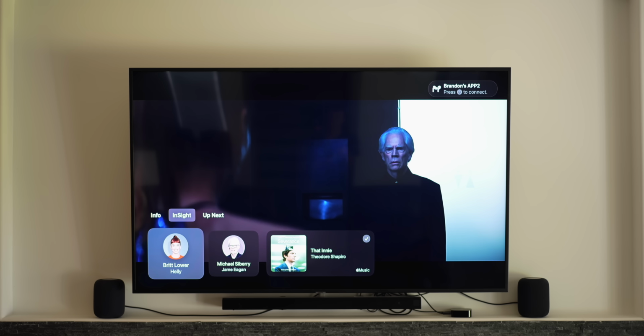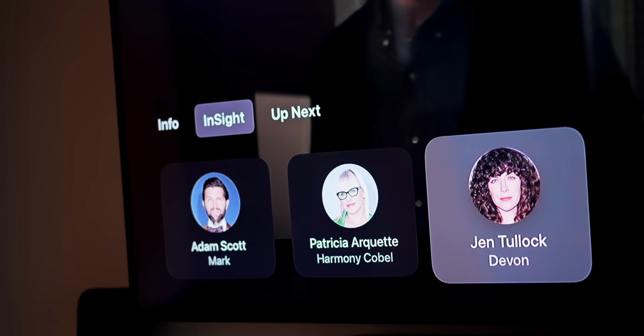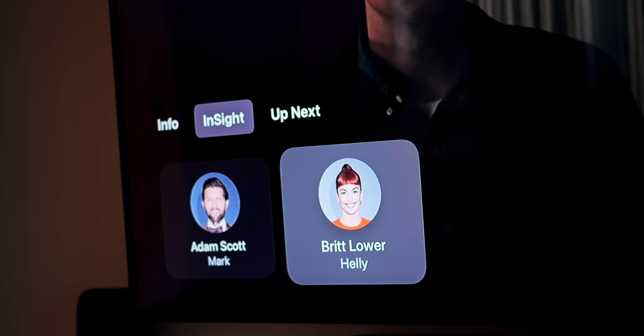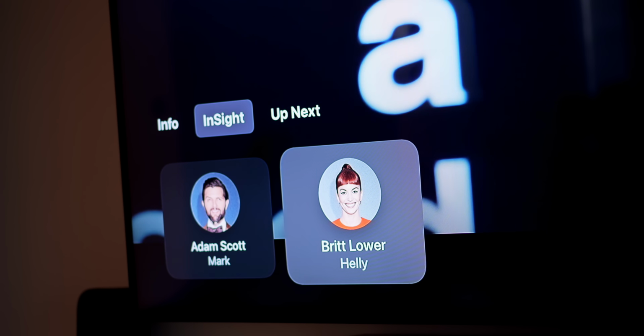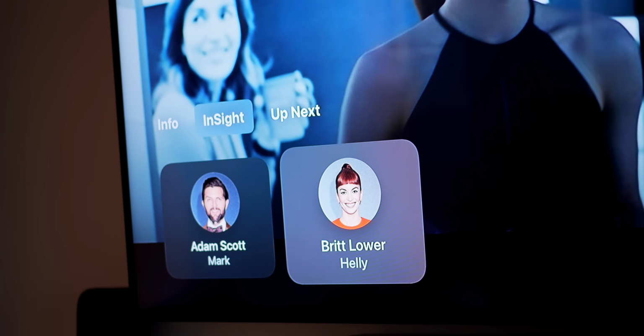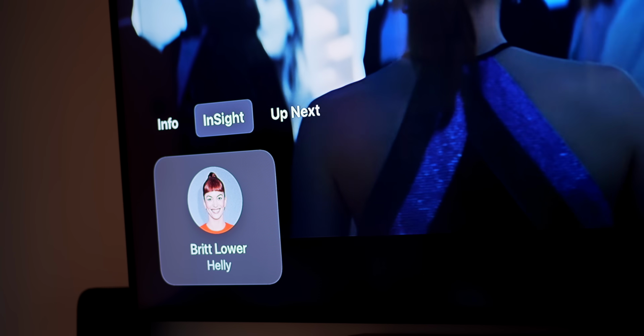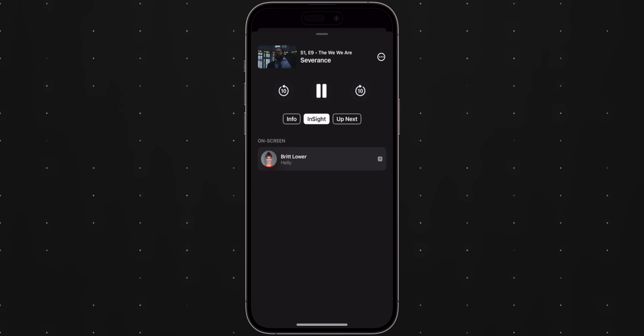And again, if music is playing, it will also tell you what that music is and also a quick way to add it to your Apple Music library. And this updates in real time as well. So if you stay down here while the movie or TV show continues, it will keep popping up the different actors or actresses or songs that are currently shown on the screen. So this is a very cool feature. And this also shows on the iPhone when you're using it as a remote. So this will show down here in this little platter.